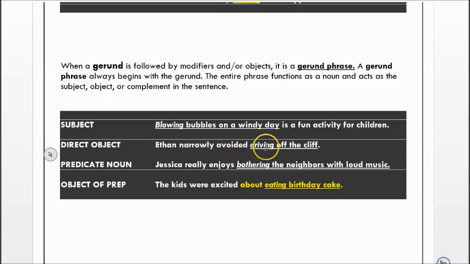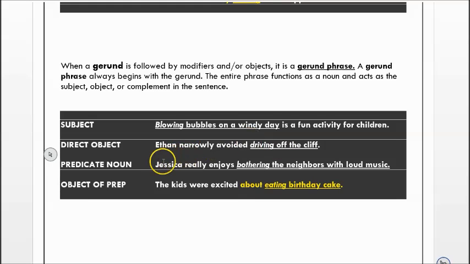Ethan narrowly avoided driving off the cliff. So here, Ethan is our subject, avoided is our verb, narrowly is an adverb modifying avoided. What did he avoid? Well, he avoided driving off the cliff. So this is your gerund phrase. It begins with the gerund driving. That's the thing that he avoided. And then off the cliff is where he avoided driving. So it is a prepositional phrase modifying driving, and the whole phrase is functioning as the direct object in the sentence.